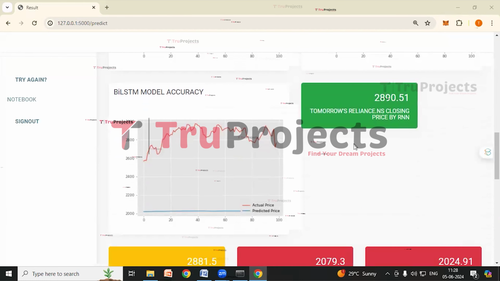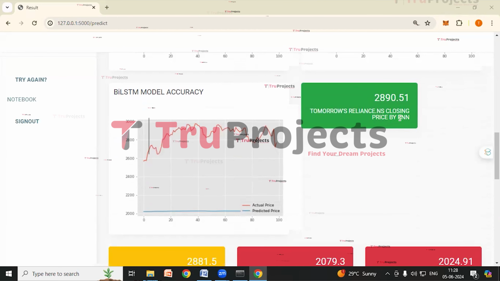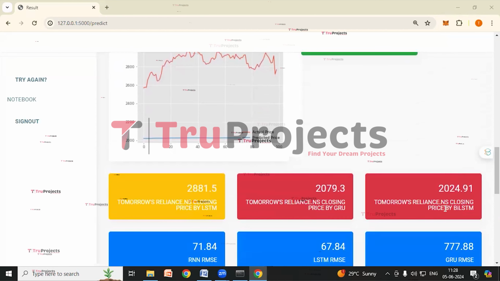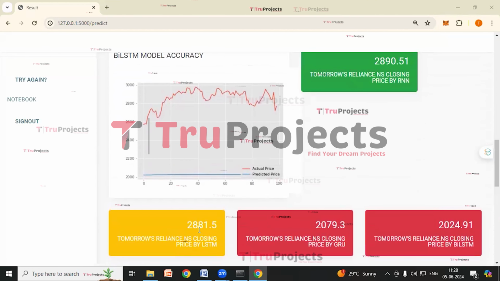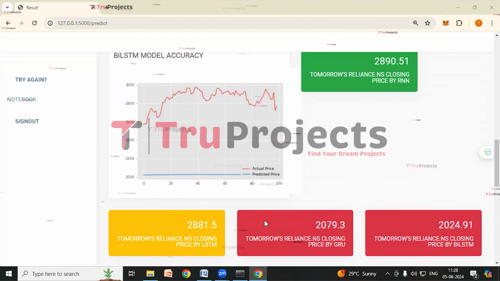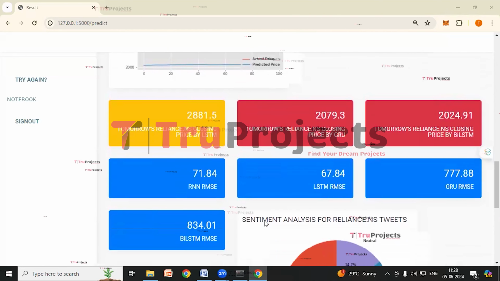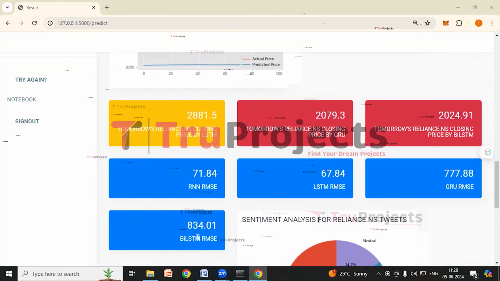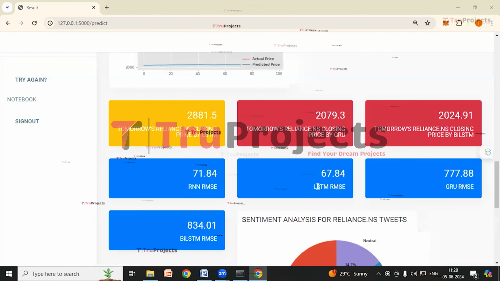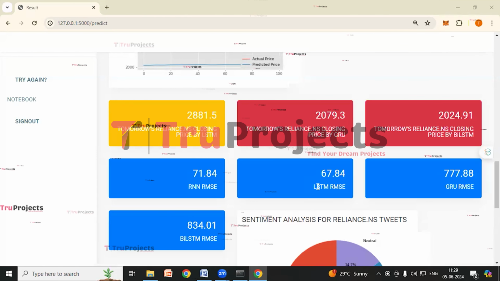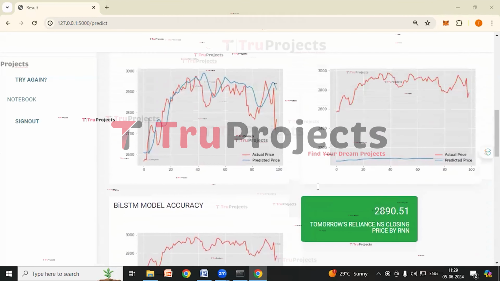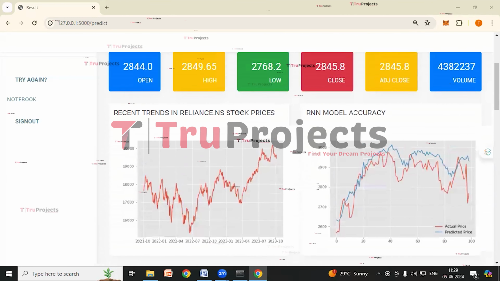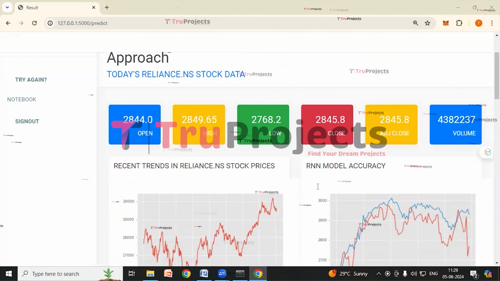And here we can see the closing stock prices predicted by the models RNN, LSTM, GRU, and BiLSTM. So these are the closing stock prices predicted. And if we scroll down here, we can see the RMSE scores secured by each algorithm. And we can see the LSTM model has secured least RMSE score. So we can say that the LSTM model is doing well. So we'll be considering the closing stock price predictions of LSTM model. So for this dataset for Reliance, LSTM model has done well.